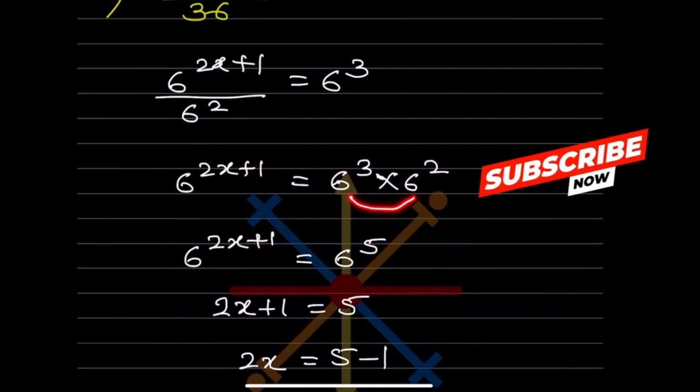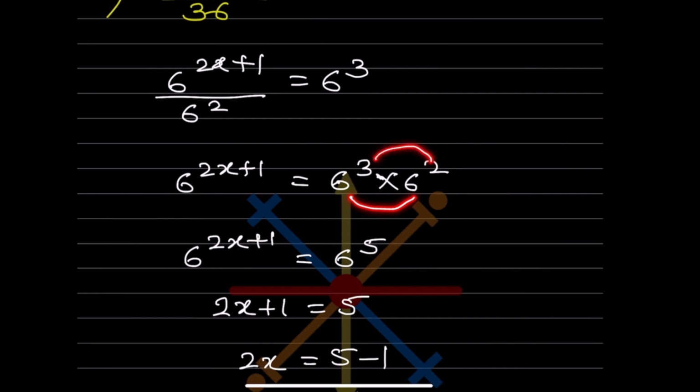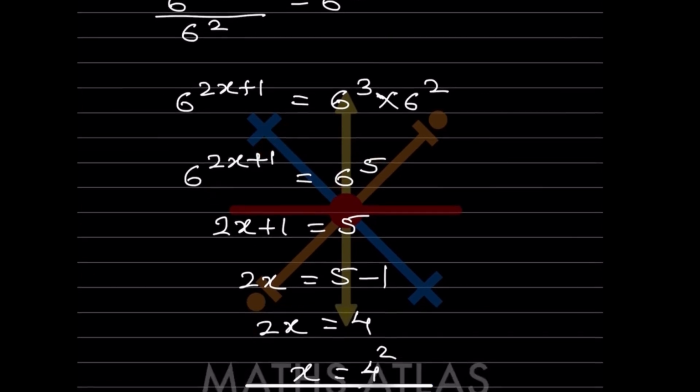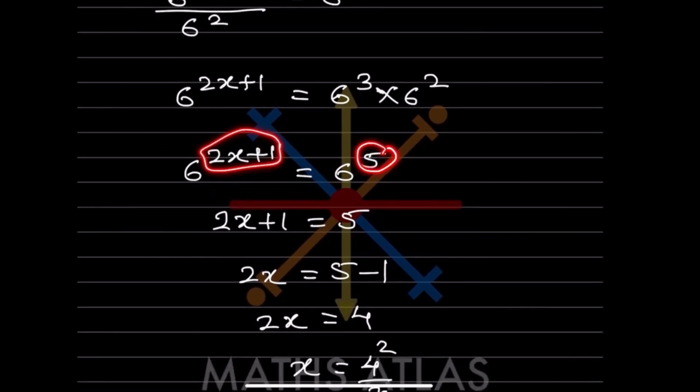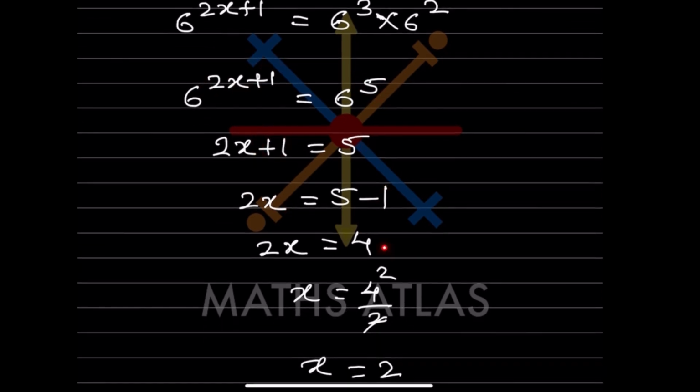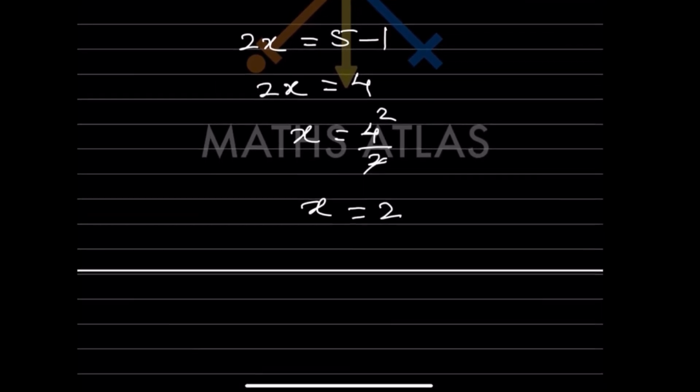The first rule, a raised to m into a raised to n, because we will add the exponents. That is going to be 3 plus 2 is equal to 5. Now the base is the same, so the exponent should be the same. Ignore the bases. So 2x plus 1 is equal to 5. So 2x will be 5 minus 1. So 2x is 4. x is going to be 4 by 2. That is x is 2.